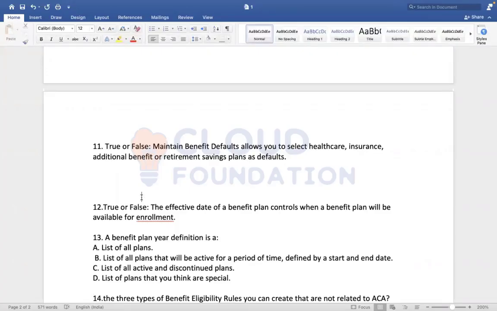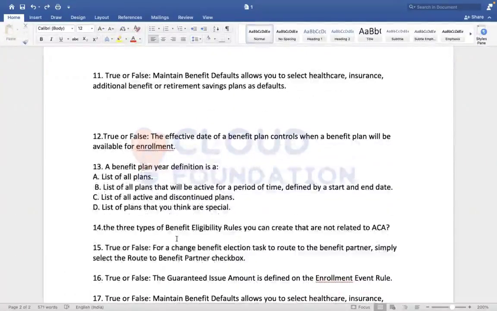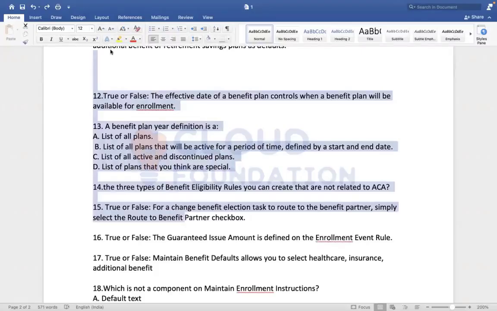True or false? The effective date of benefit plan controls when, as we discussed. This is repeated. Sorry, please ignore this one.